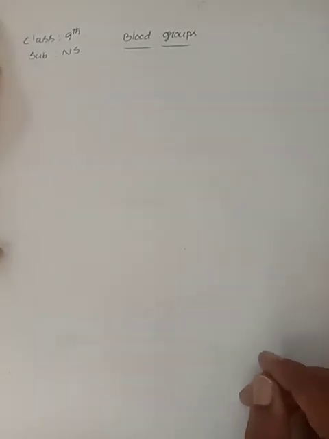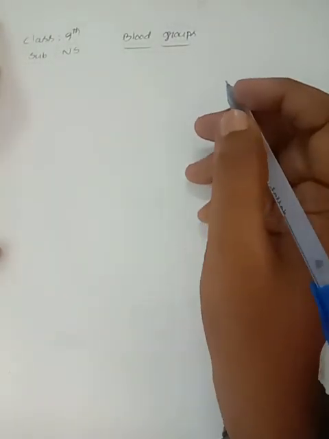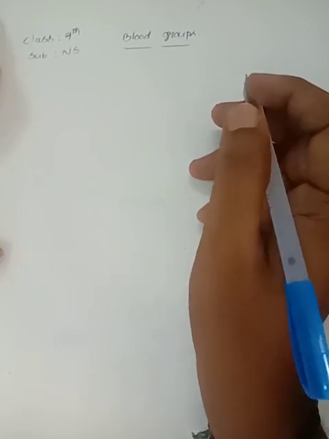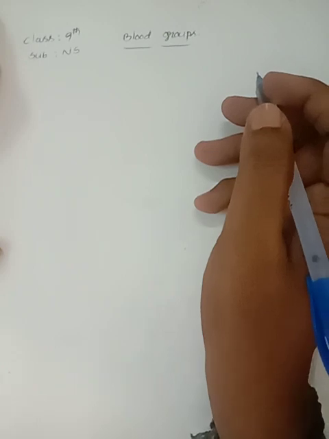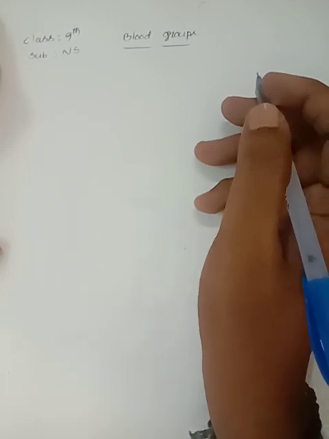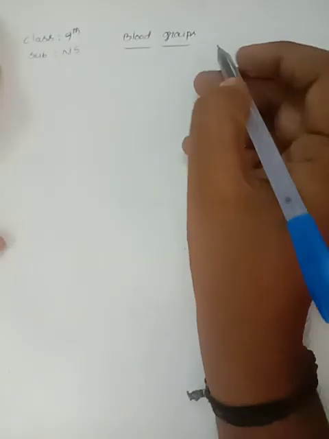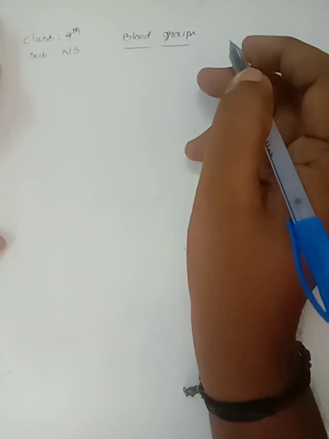Good morning, students. In the previous class, we discussed the different types of blood cells, like red blood cells, white blood cells, and blood platelets. Now, we are discussing different types of blood groups.